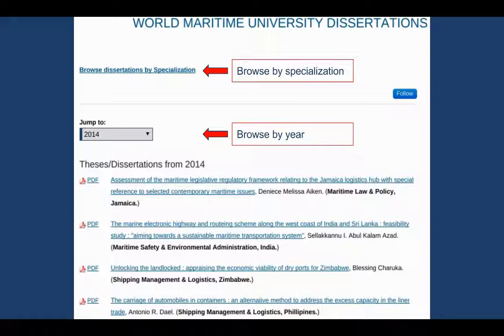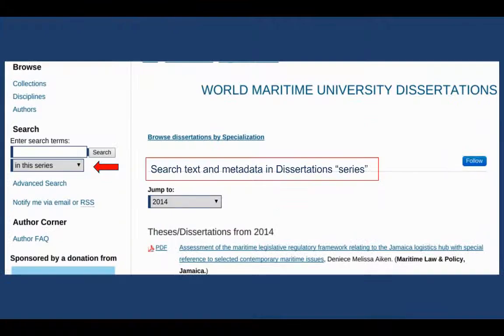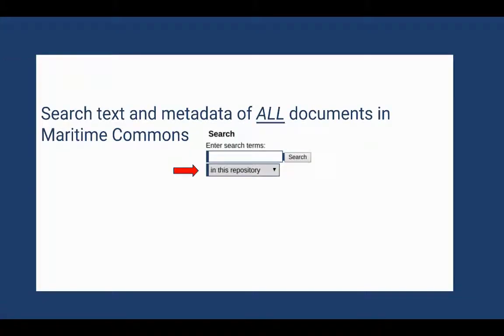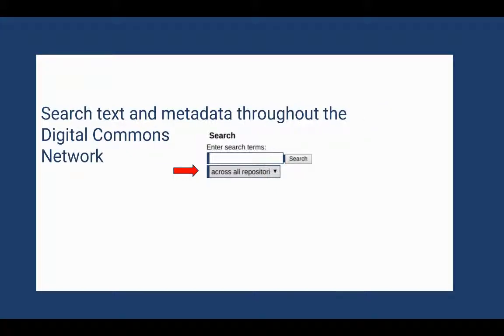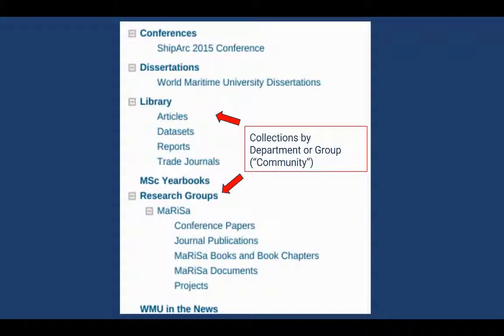As you can see, you can browse by year. You can also browse dissertations by specialization. There's a search feature in Maritime Commons. You can search the text as well as the metadata, author, title, date, etc. in the dissertation series, that's what they call a collection. You can also search the same across all documents in Maritime Commons, all the repositories that we host, and you can search text and metadata throughout the entire Digital Commons network, all 398 institutional repositories.